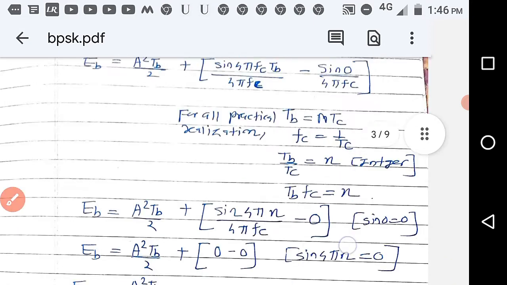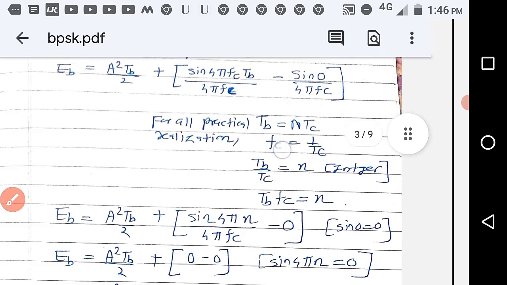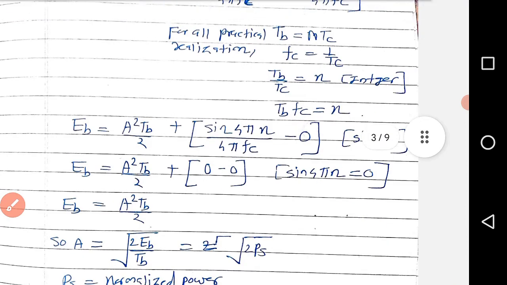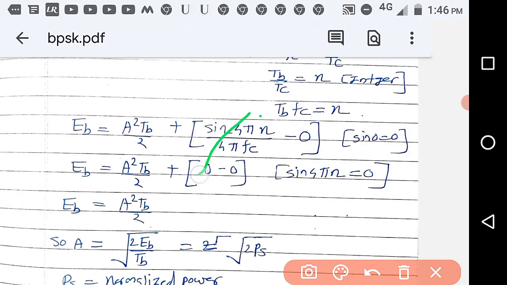How did you get this? Because in all practical applications, whenever you are doing DPSK or any modulation technique, this is maintained: Tb equal to N Tc. So you got this also equal to 0, because sin(4 pi k) is equal to 0. So energy is equal to A squared Tb by 2. You have to remember this always for the modulation techniques.